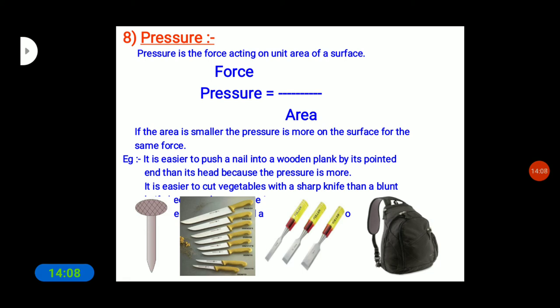So pressure is what? The force acting on a unit area of a surface.